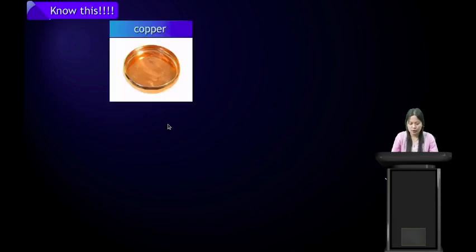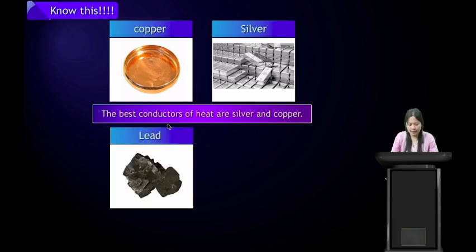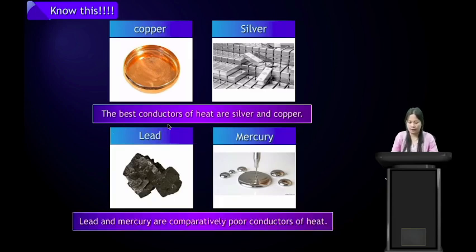Know this. The best conductors of heat are silver and copper. Remember this, students. Silver and copper are the best conductors of heat, whereas lead and mercury are poor conductors of heat. Lead and mercury are also metals, and silver and copper are also metals, but lead and mercury are comparatively poor conductors of heat. They conduct heat, but comparatively poorly.